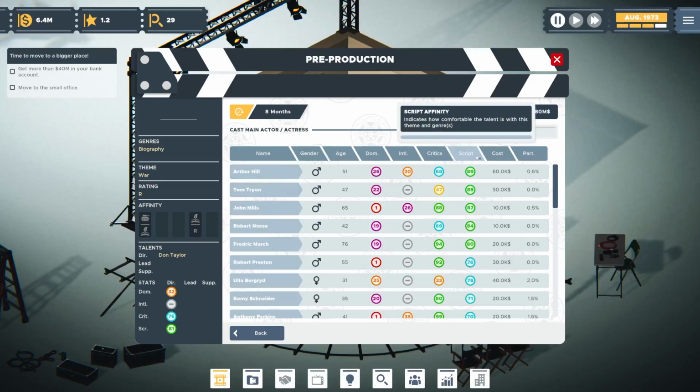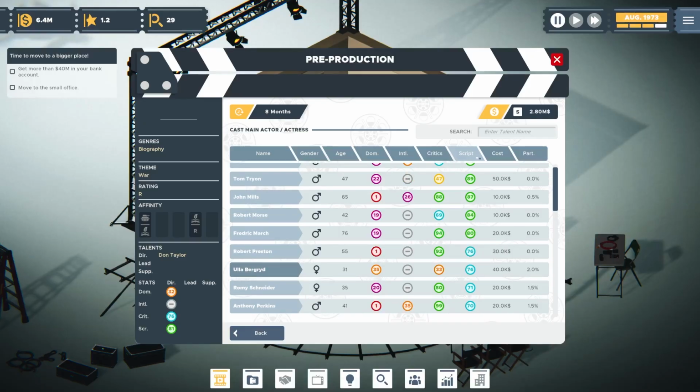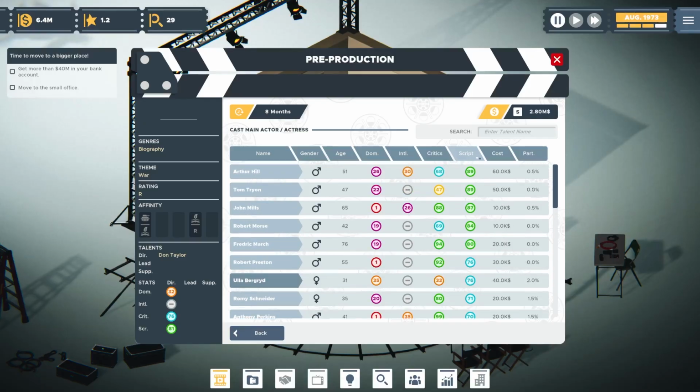Now let's look at our actor, our lead. Julia Birkeber? Don't know how to pronounce that. Someone wants to help me out with that. I'm not crazy about anyone here. This is the highest domestic. Pretty crappy score with critics, but maybe this isn't a critical darling. Maybe this is just a movie, we see how it works.